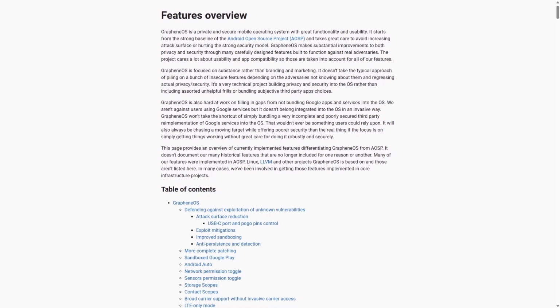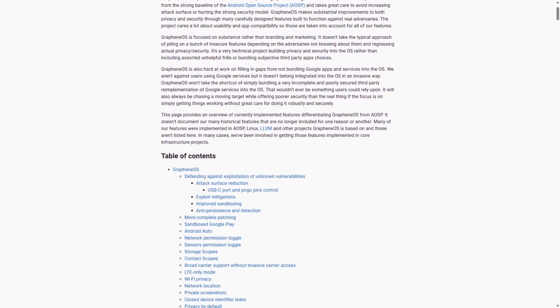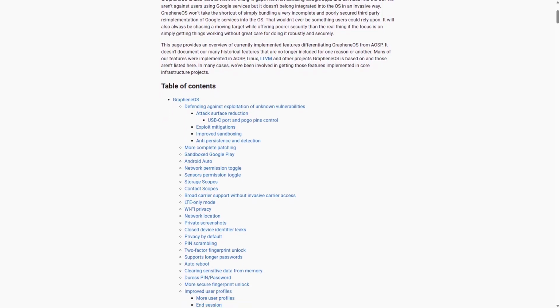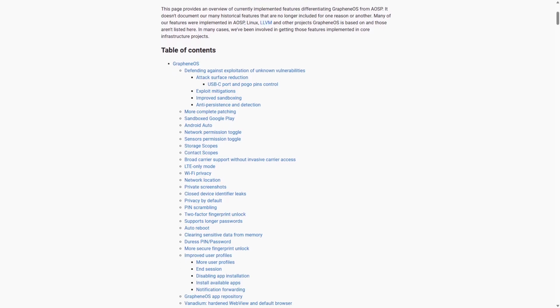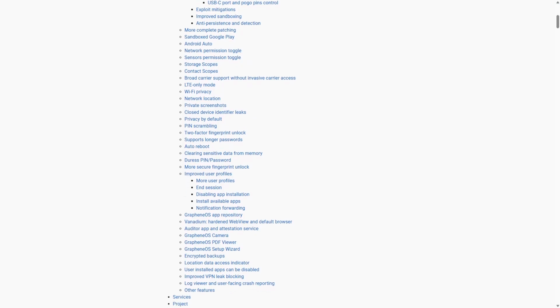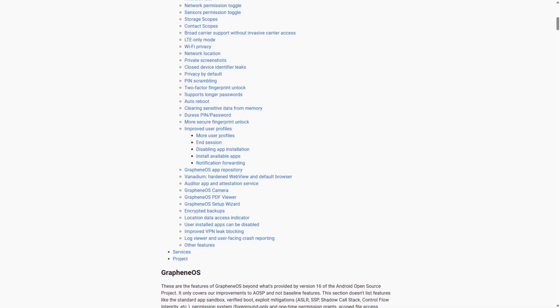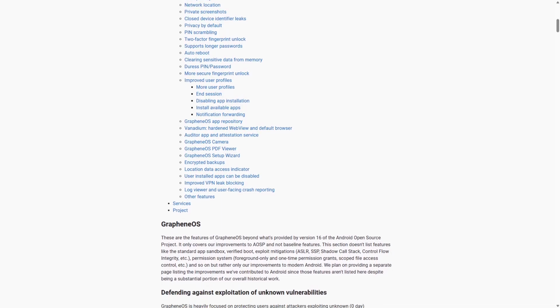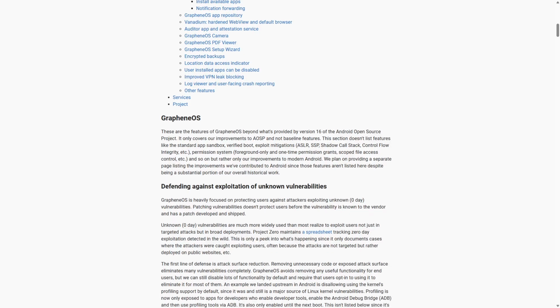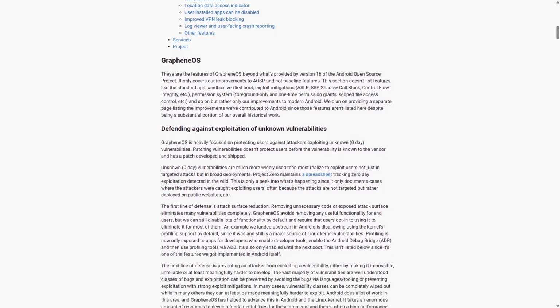GrapheneOS is an open-source operating system based on Android, designed specifically for enhanced security and privacy. It operates with a minimalistic approach, providing a hardened environment that protects against various threats. GrapheneOS utilizes advanced security features including sandboxing for apps, strong encryption, and regular security updates, making it ideal for users who prioritize data protection.